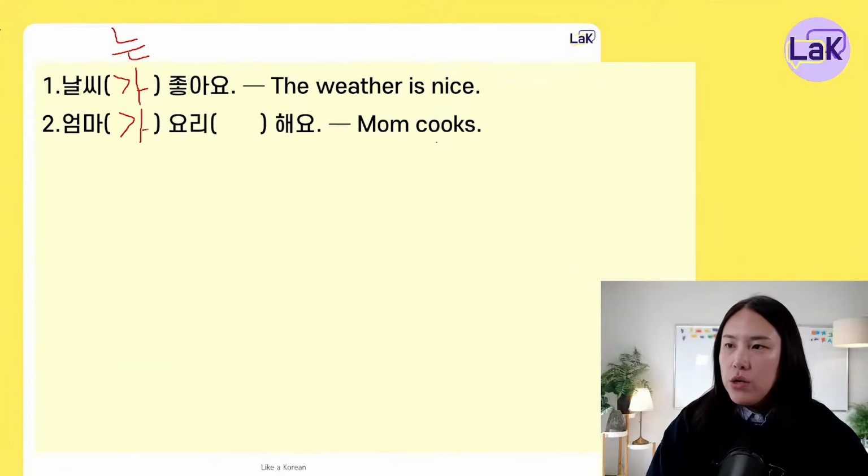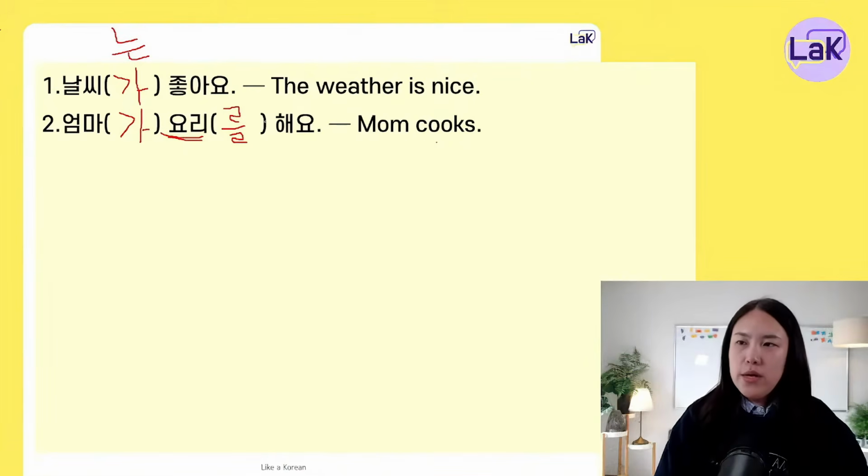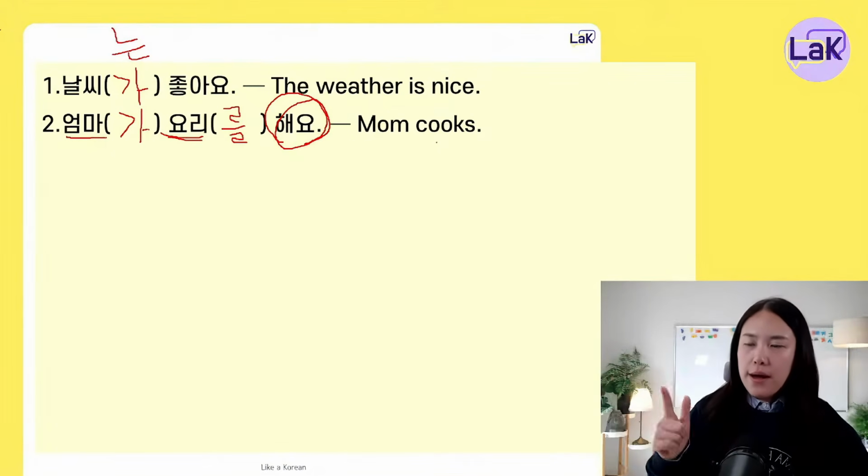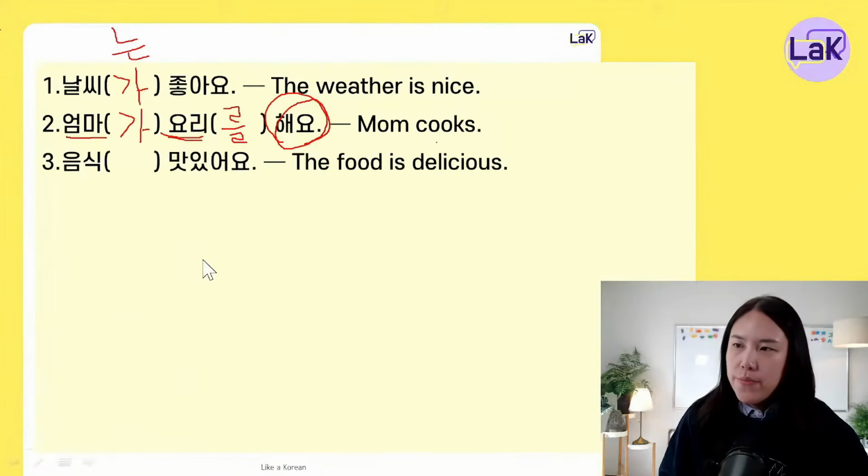엄마가 요리 is the object now here. So 요리를 해요. Okay. 엄마가 요리를 해요. Since 해요 is the verb doing, and then 엄마 is the doer of the action. So 엄마 will be the subject. 엄마가 요리를 해요.